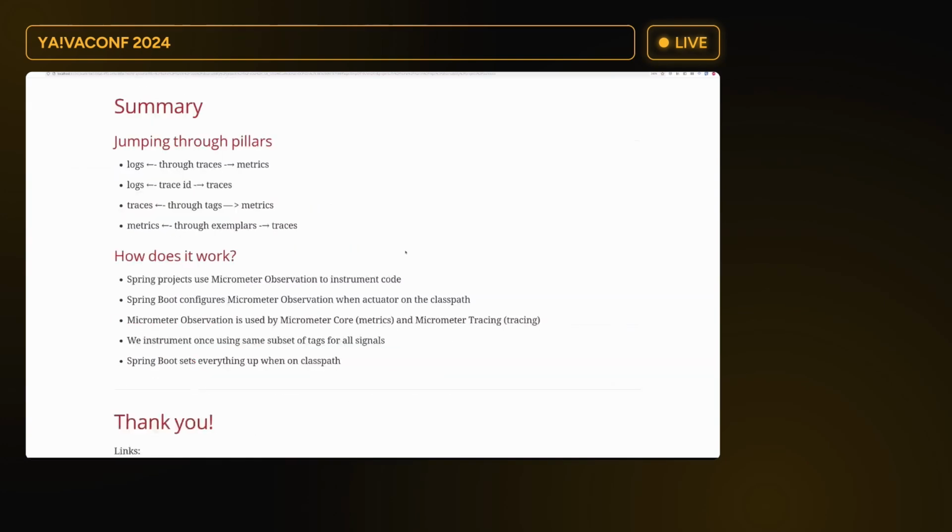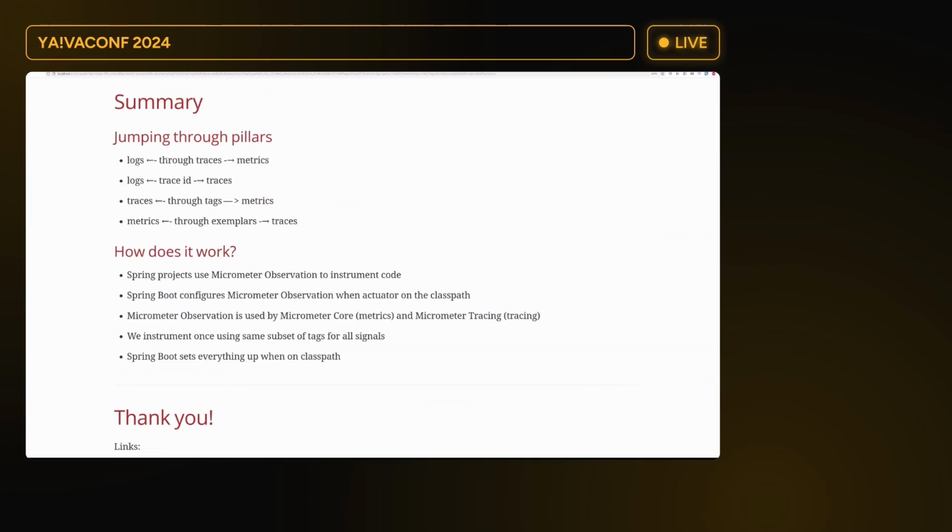Okay, let's summarize this. We were jumping through different pillars of observability. Logs through traces to metrics. Logs through the trace ID to traces. Traces through tags to metrics. And metrics through exemplars to traces. And all of that works because Spring projects use Micrometer Observation to instrument their code. And if you add Actuator to the classpath, Spring Boot will configure Micrometer Observation for you.